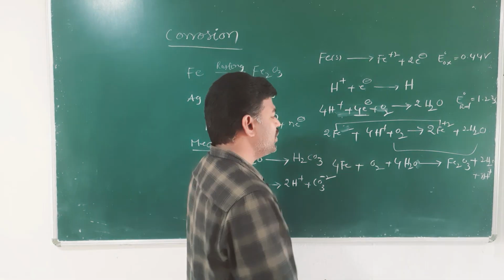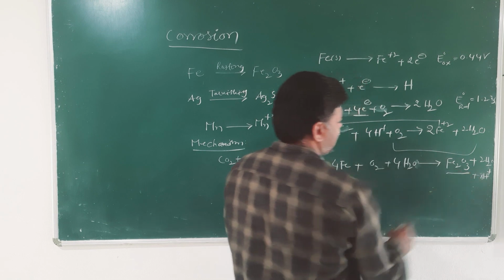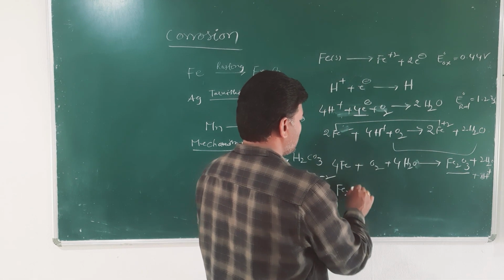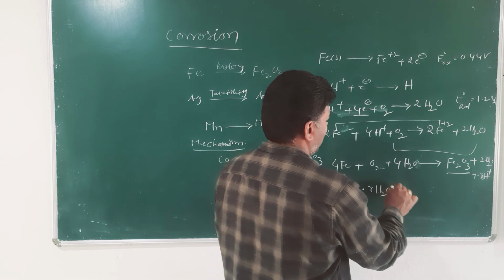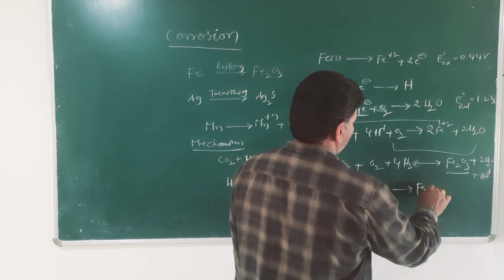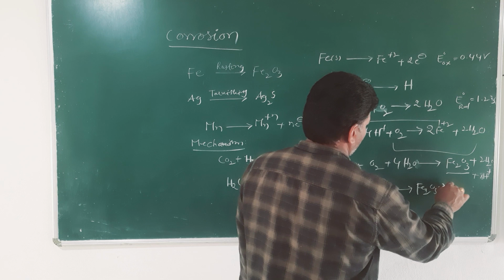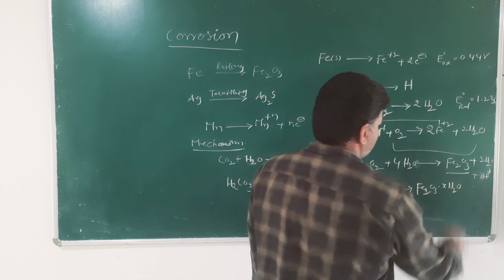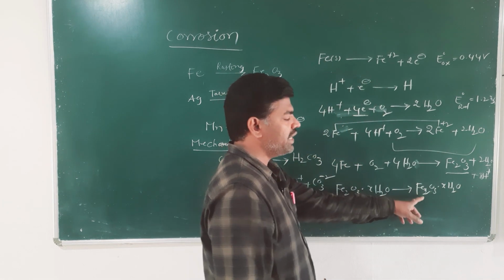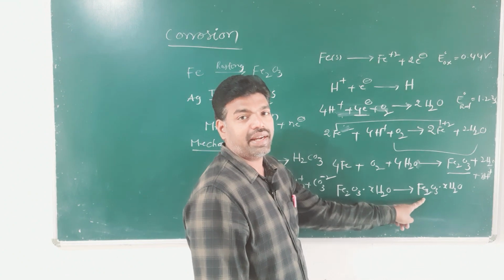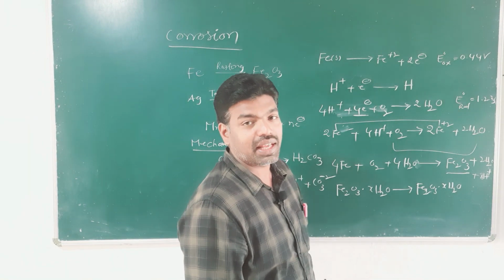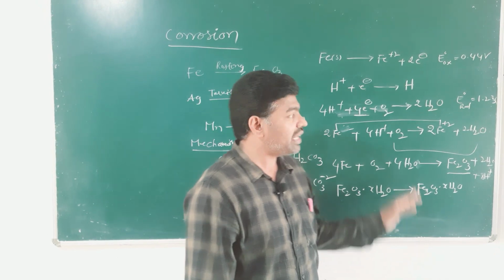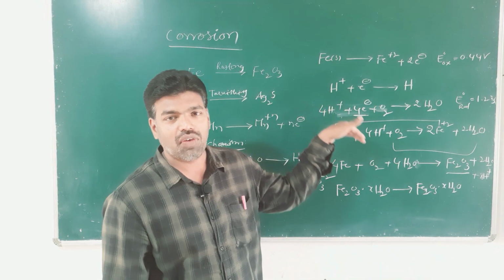The Fe2O3 plus x moles of water forms Fe2O3·xH2O. This is called hydrated iron oxide. This is called the rusting of iron. This is the mechanism of the rusting of iron.